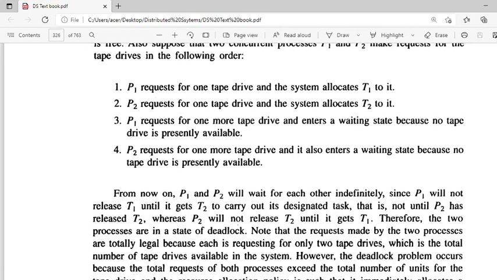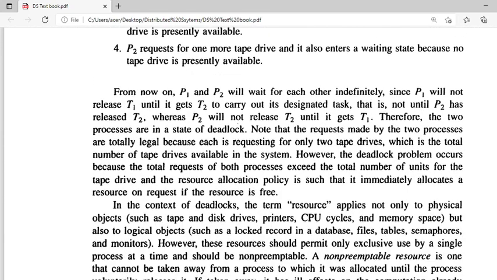Resource units are less than the requests. So in such a case, there will be a chance of getting deadlocks. See here, both processes exceed the total number of units for the tape drive. So in this situation, as per the resource allocation policy, it cannot allocate the resources immediately as and when requested. So in this case, the deadlock will occur.